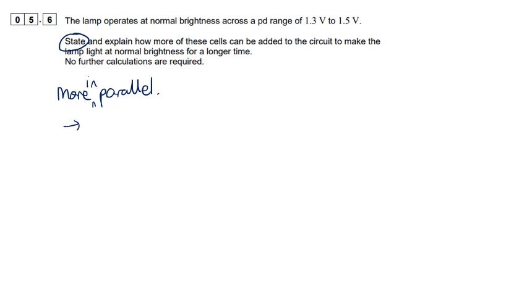Explain why that is the correct way to add them. Well, one way of saying it is that each cell is going to have to provide less energy every second, or less power.